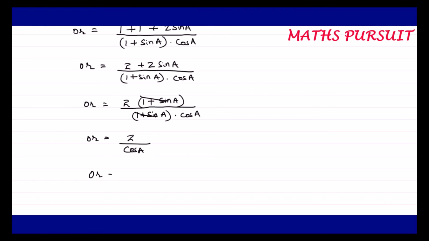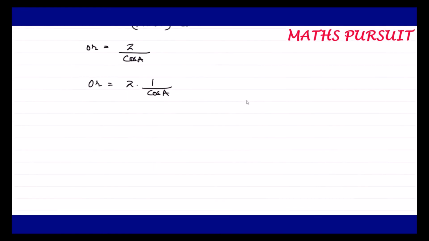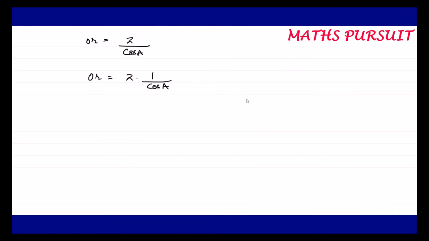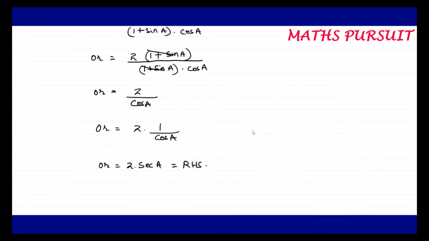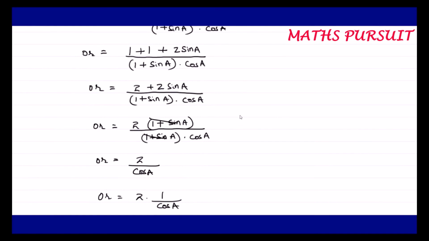Or that is equal to, I can write, 2 into 1 upon cos A. We very well know that 1 upon cos A is nothing but sec A. So this is what is our right hand side of the equation, guys. I believe this is what is being asked in the question to justify, to prove this identity.